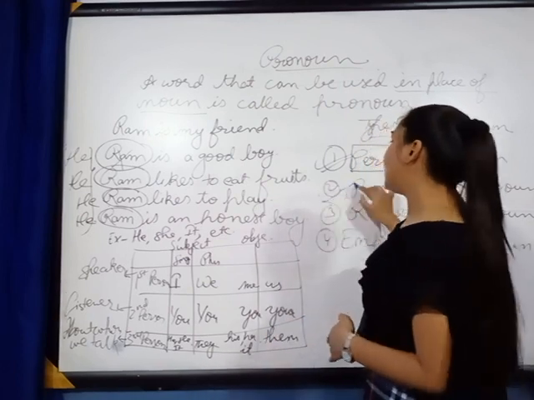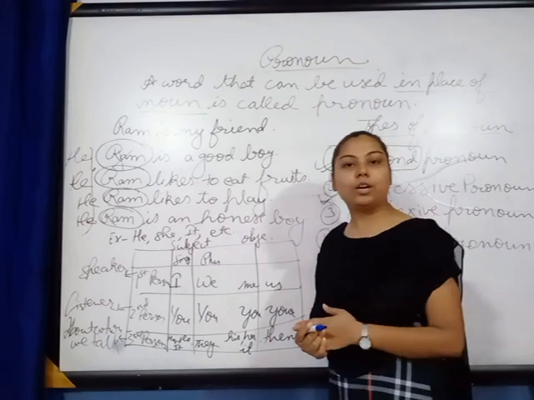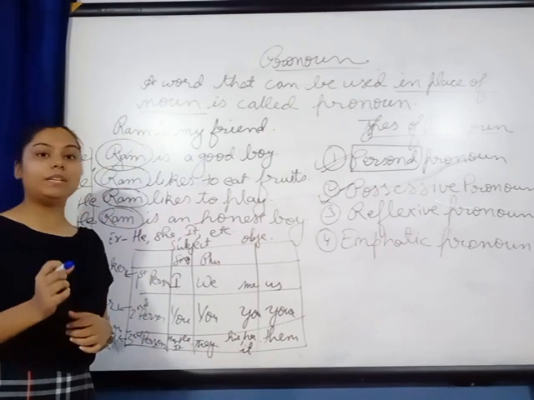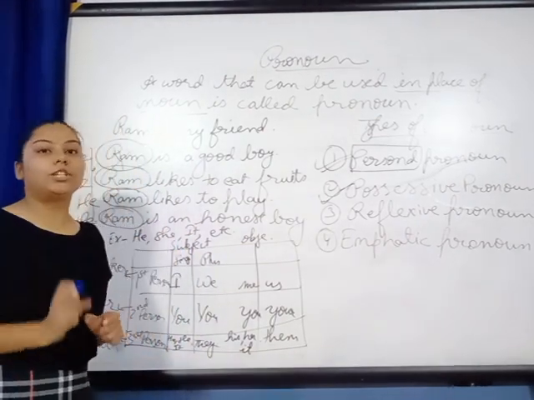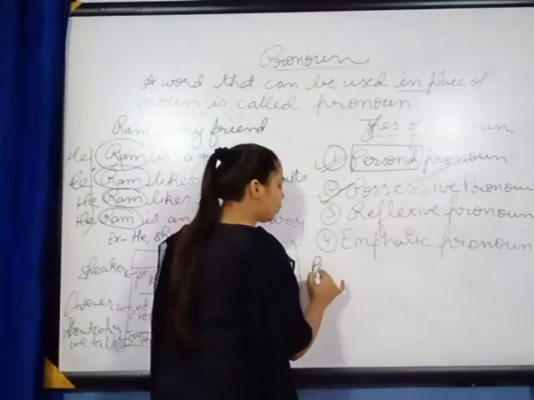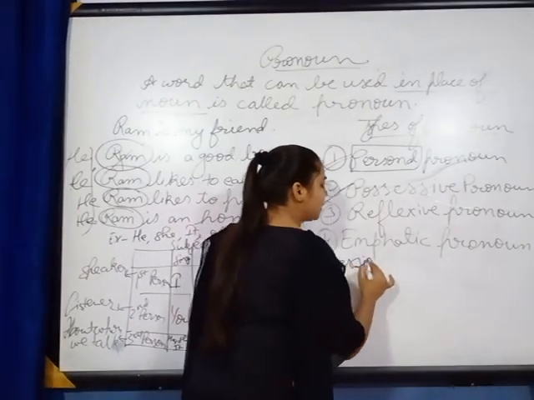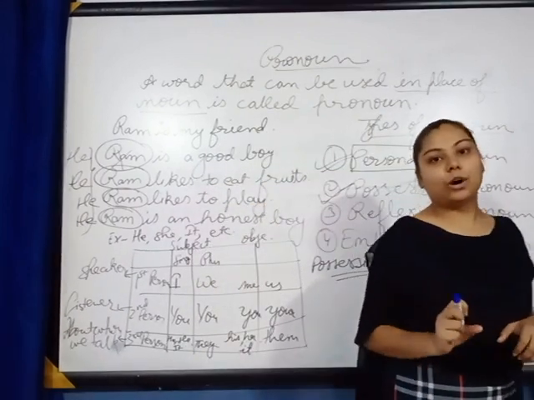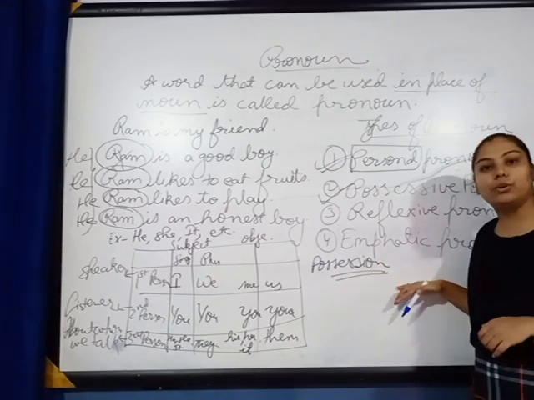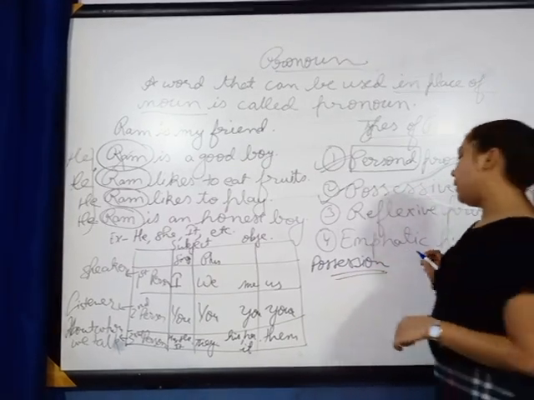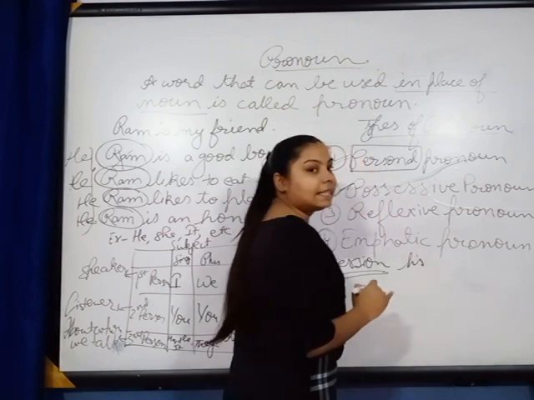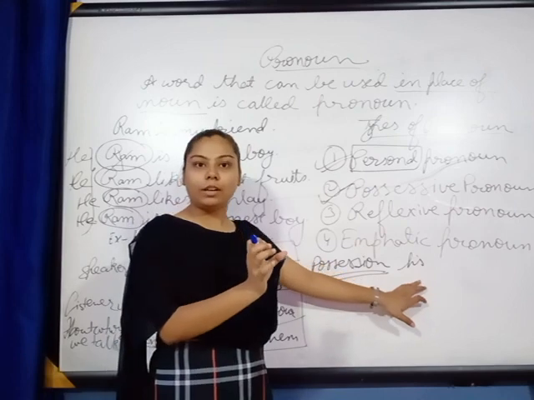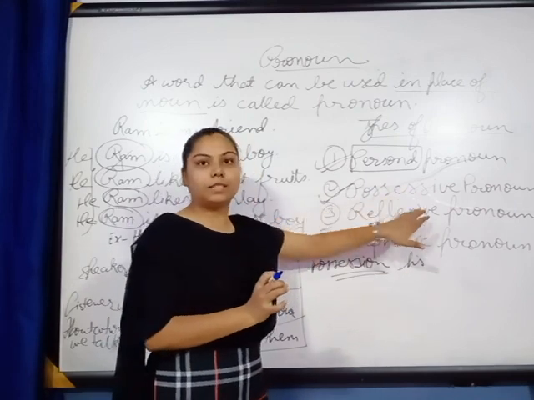Now if we move on to the second type of pronoun, that is possessive pronoun. What do you mean by possessive pronoun? Possessive pronoun means the word which shows possession. Possession means ownership. The words which show the possession of anything are called possessive pronouns. Now, what can we say? His. This pen is his. So, his is showing the possession, right? So it will be called a possessive pronoun.